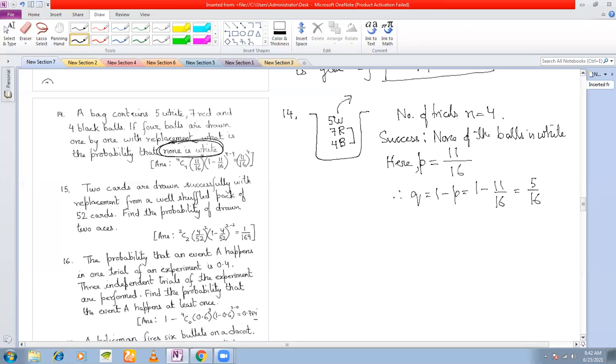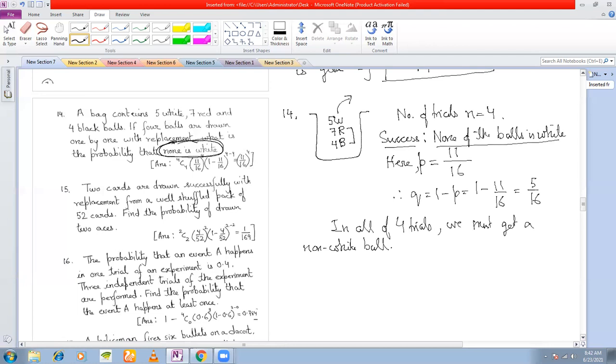Now, the question is that we must get a non-white ball in all of the 4 trials, right? If in all of the trials we are getting a non-white ball, then what is success here?